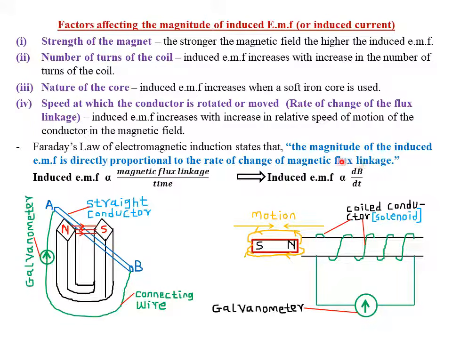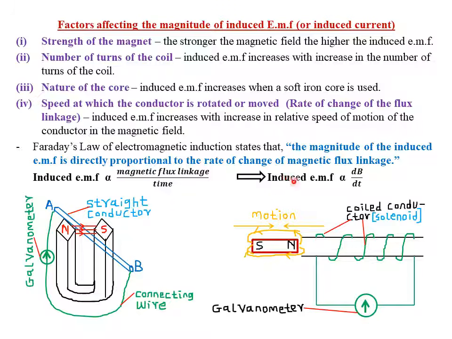Remember, the rate of change of magnetic flux linkage simply means the rate of rotating that particular conductor within a magnetic field. So the magnitude of the induced EMF will be directly proportional to the rate of change of the magnetic flux linkage. Whenever we talk of rate in physics, it means we are dividing by time. So the rate of change of the magnetic flux linkage is the magnetic flux linkage divided by time.